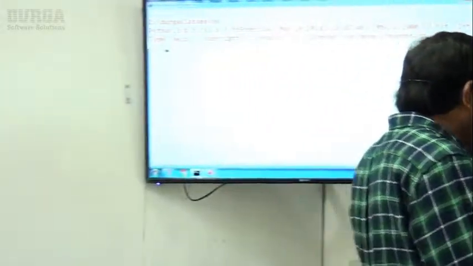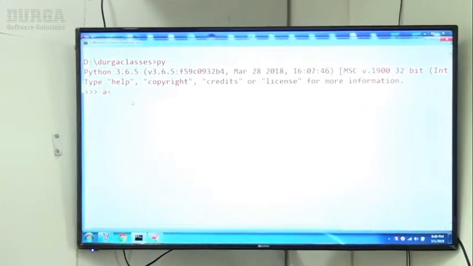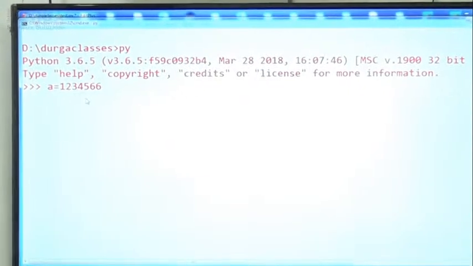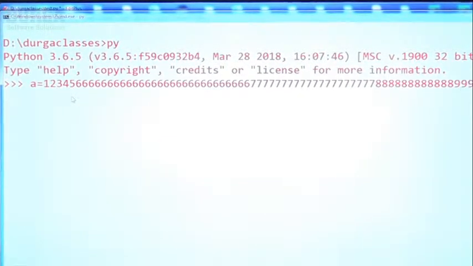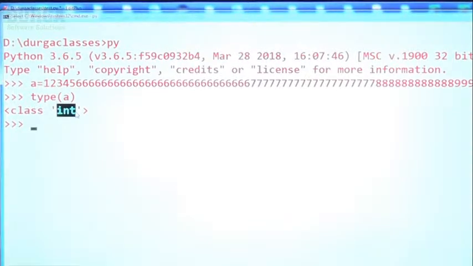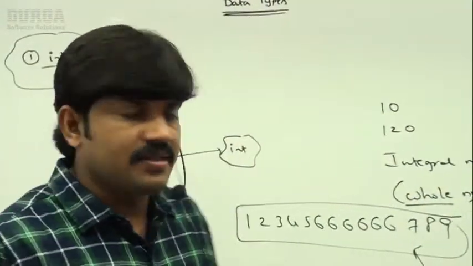Have a look once. Suppose I am taking a is equal to 1 2 3 4 5 6 6 6 and so on, 7, 8, 9. Wow, how big it is. So it is a long value. Now what is the type of a? Because I'm using Python 3.x, the type of a itself is int type. There is no long data type in Python 3. It is applicable only in Python 2. So maybe a chance to ask long versus int like this.